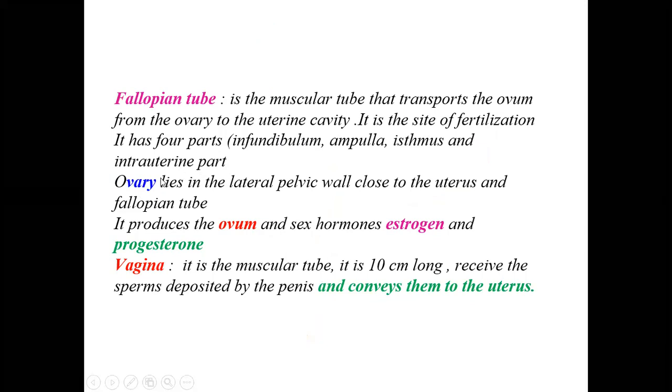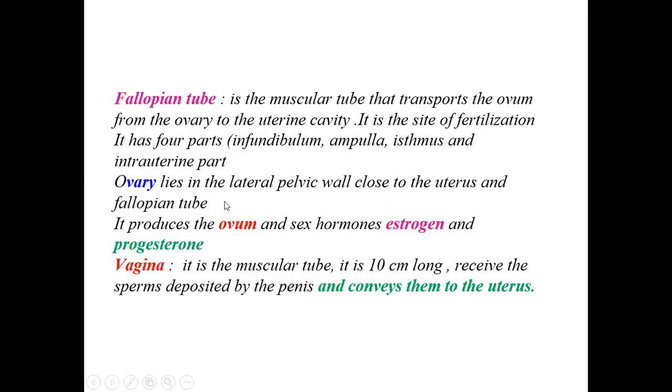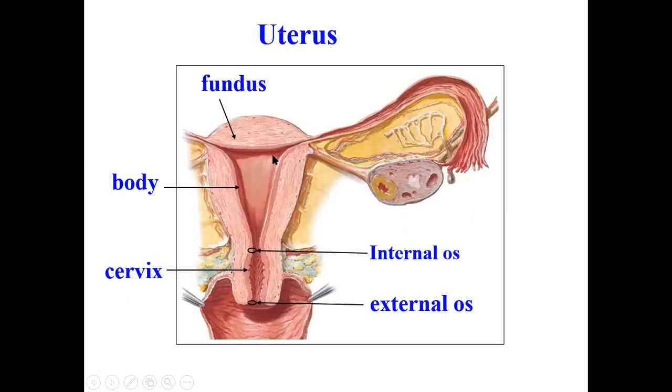Ovaries lie in the lateral pelvic wall close to the uterus and the fallopian tube. As you can see here, these are the ovaries. They're present on either side, in the lateral wall, away from the center, near the fallopian tubes. Okay, lateral wall close to the uterus and the fallopian tube. It produces the ovum. If you see here, there are different stages of production of the ovum within the ovary.